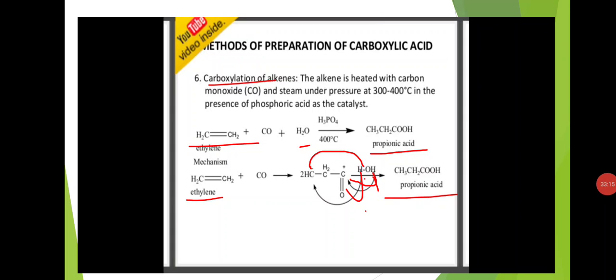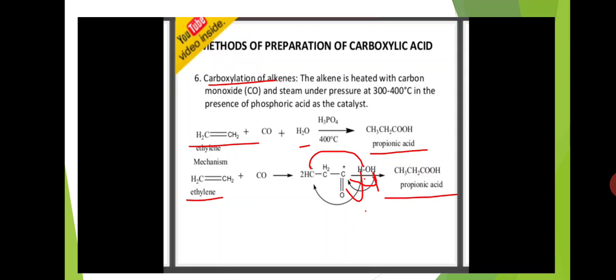And next method is carboxylation of alkenes. The alkene is heated with carbon monoxide and steam under pressure at 300 to 400 degrees centigrade in presence of phosphoric acid as a catalyst.